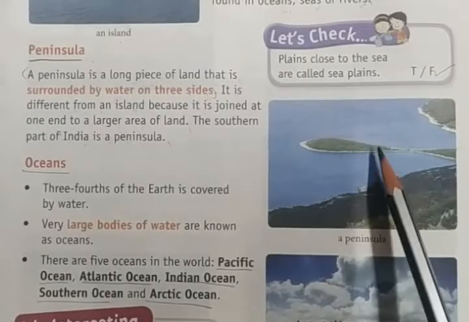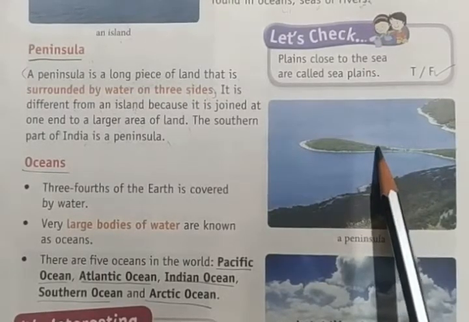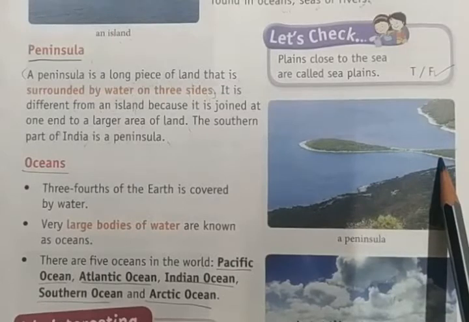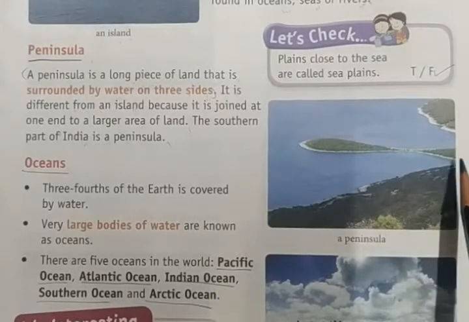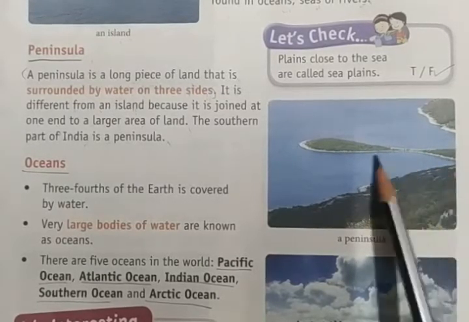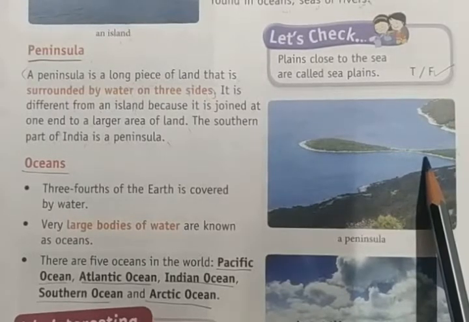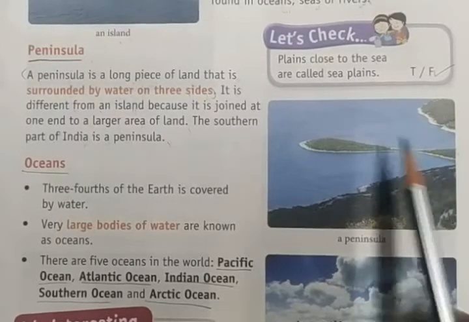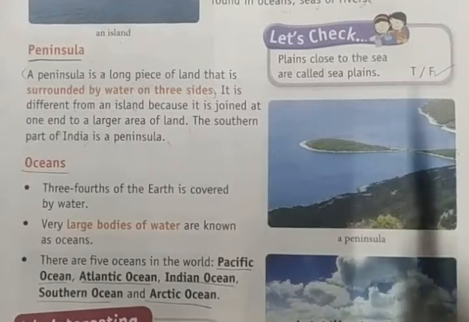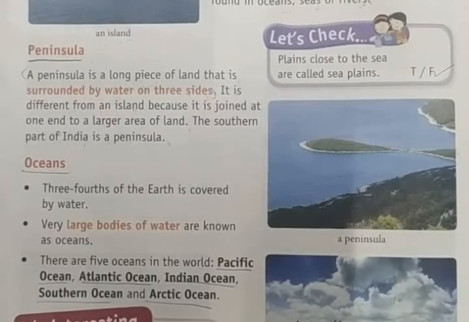It is connected to a larger area of land. That is called a peninsula. The southern part of India is known as a peninsula.